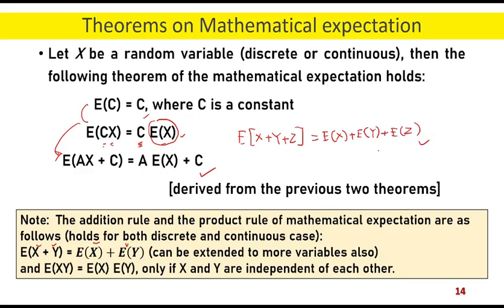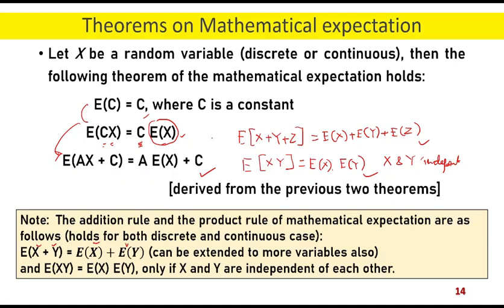So this is how we have the expectation. In particular, if we have expectation of xy, this is equal to expectation of x into expectation of y. But this does not hold always. This holds only if x and y are independent random variables. If they are independent, then and only then we have expectation of xy equal to expectation of x into expectation of y.